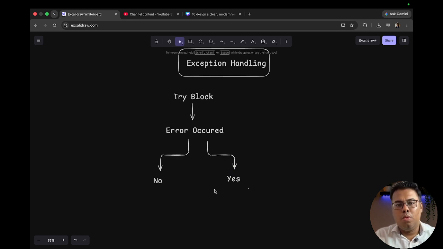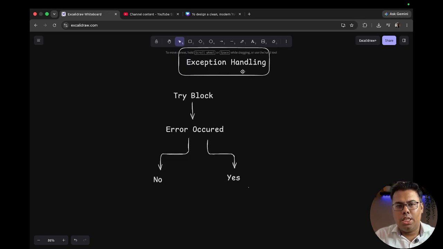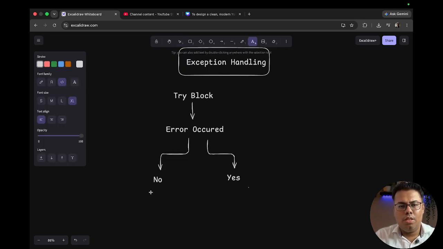Okay, once no or yes, if there is no error, we will continue. Okay, and if there is an error, it should execute the except block.